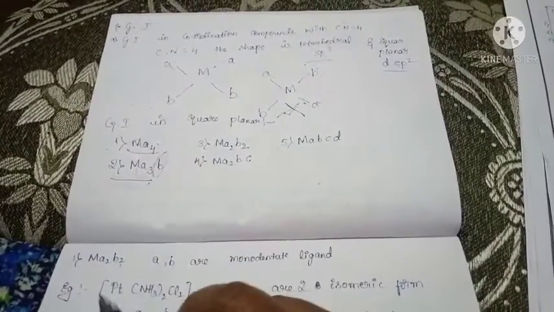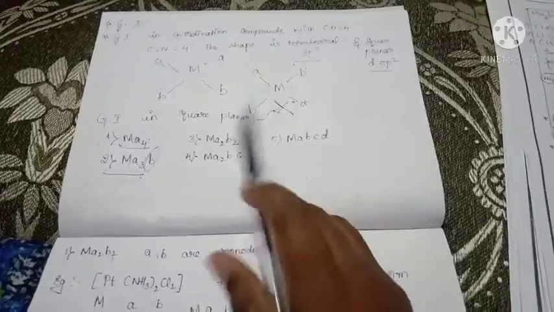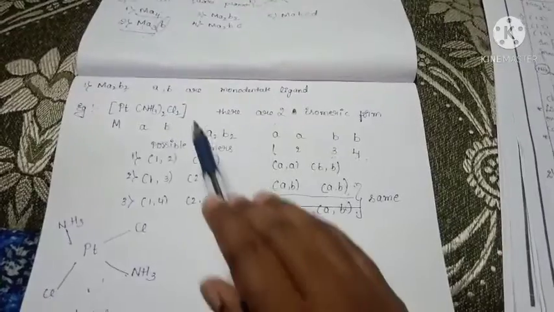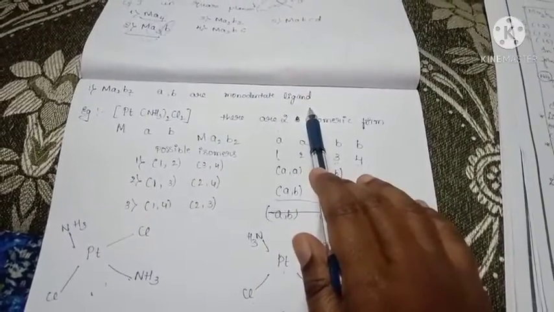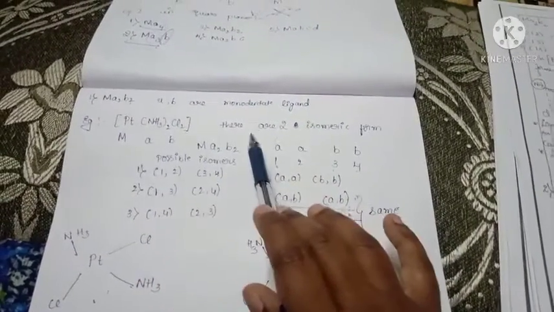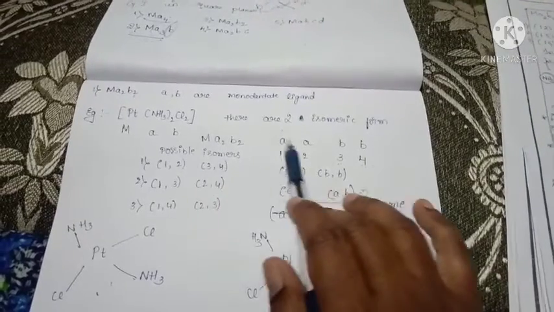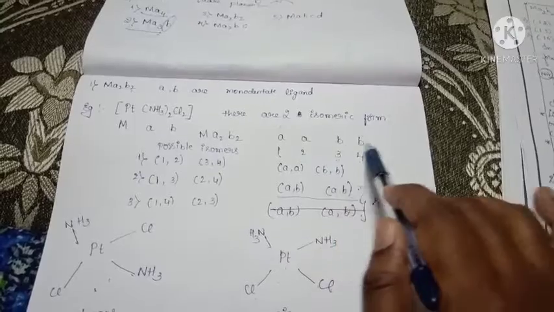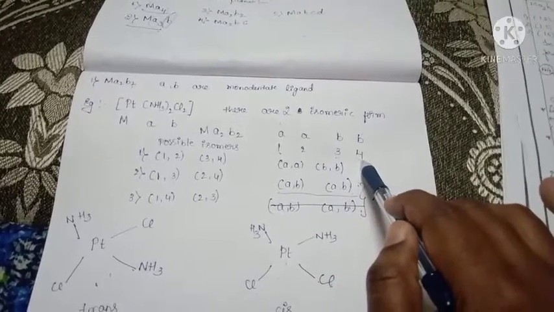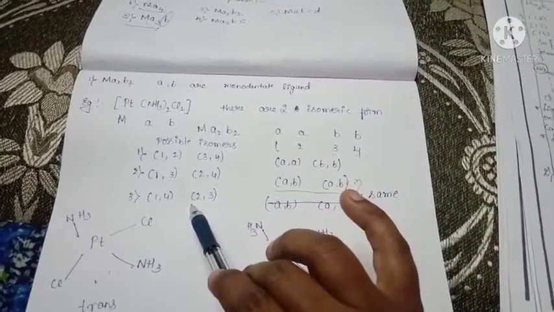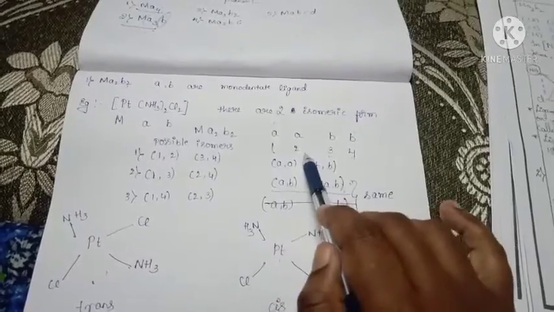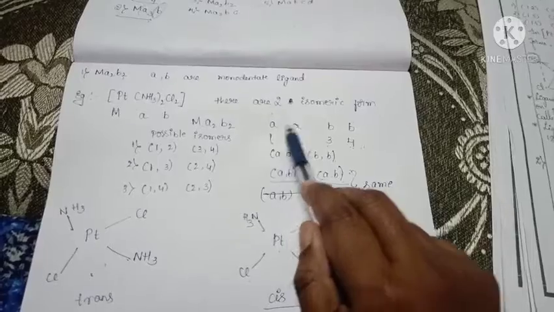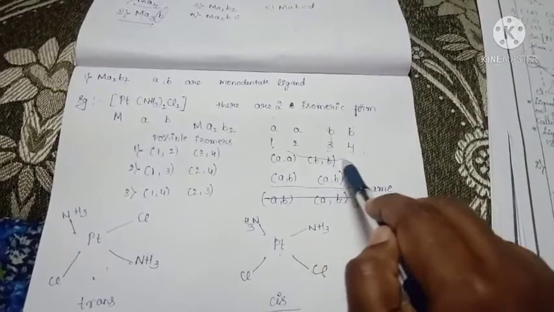Next type is MA2B2. In MA2B2, A and B are monodentate ligands. Here it exhibits 2 isomeric forms. We write A A B B, giving the numbers 1, 2, 3, 4. What are the possibilities? 1, 2, 3, 4 is the one possibility. The second one is 1, 3, 2, 4.